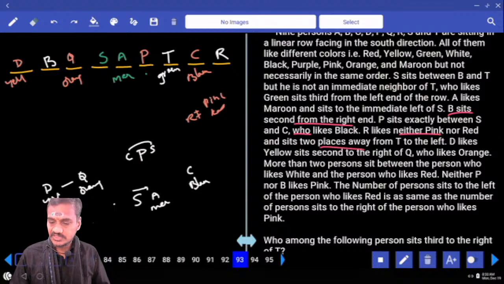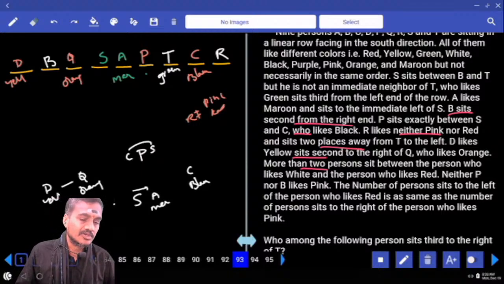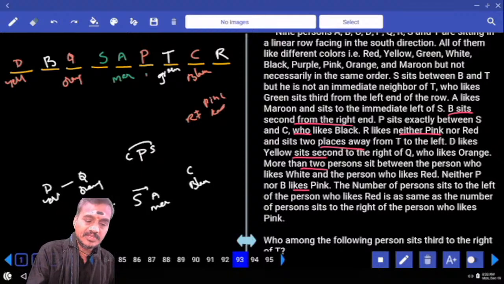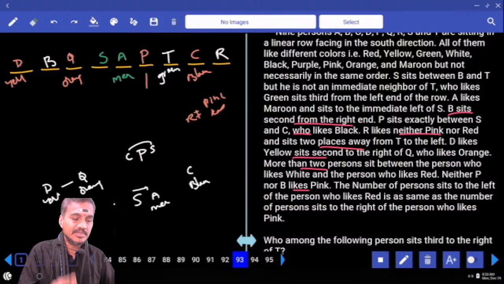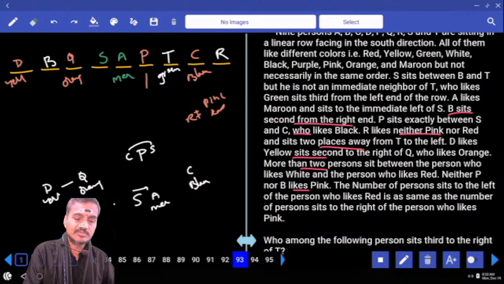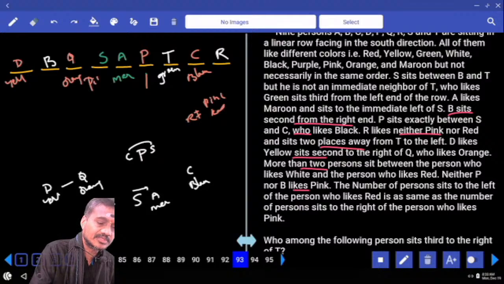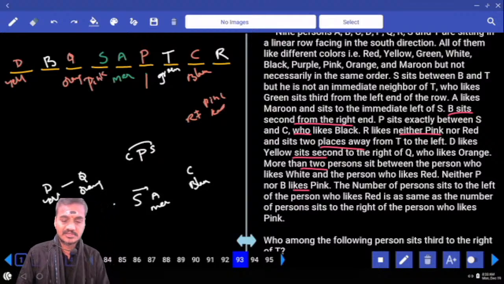D likes yellow. More than two persons between the one who likes white and the one who likes red. Now between white and red, we need to have more than two persons. Now this person R cannot be this one. Neither P nor B likes pink color. P does not like pink, B does not like pink, R does not like pink, so S must like pink color.